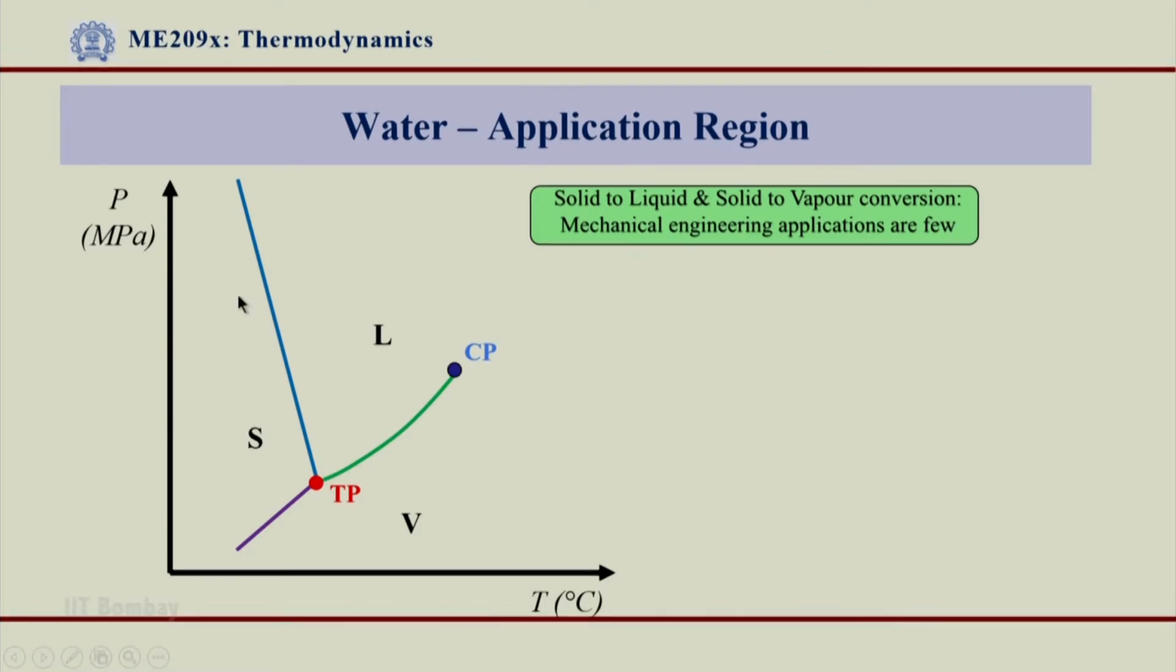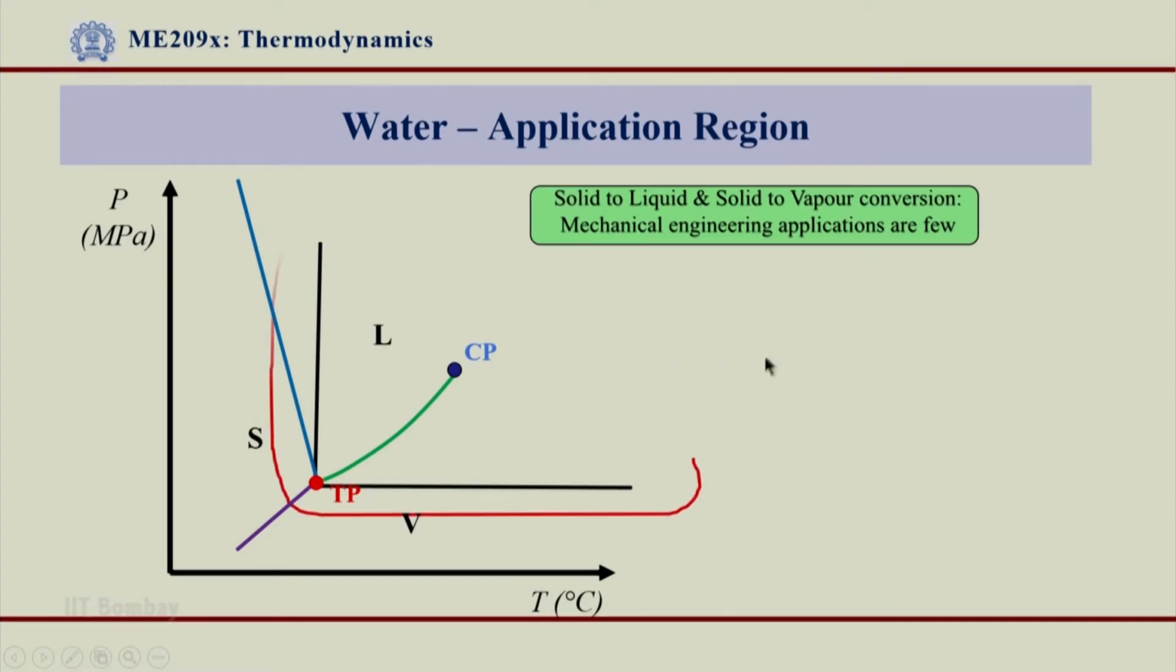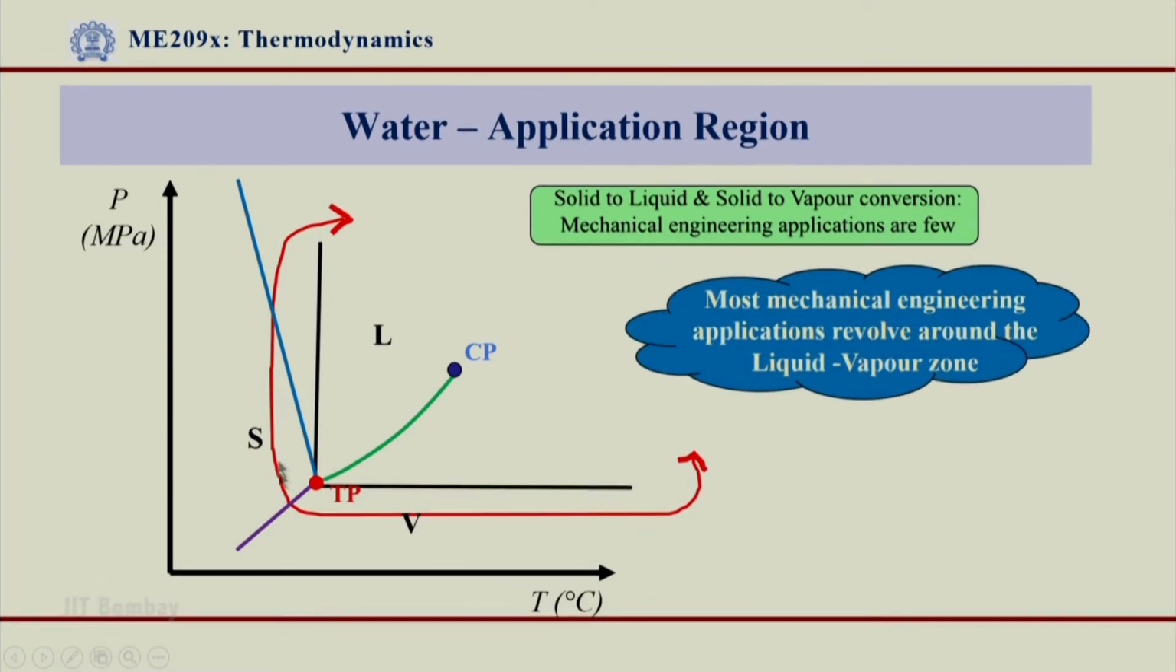We have ice getting converted to liquid, but we have very few applications from the S to V region also. So, applications involving solid to liquid phase change are very few as compared to what we have for the L to V region. So, we say that this region where liquid to vapor transition happens is a very important region for us.